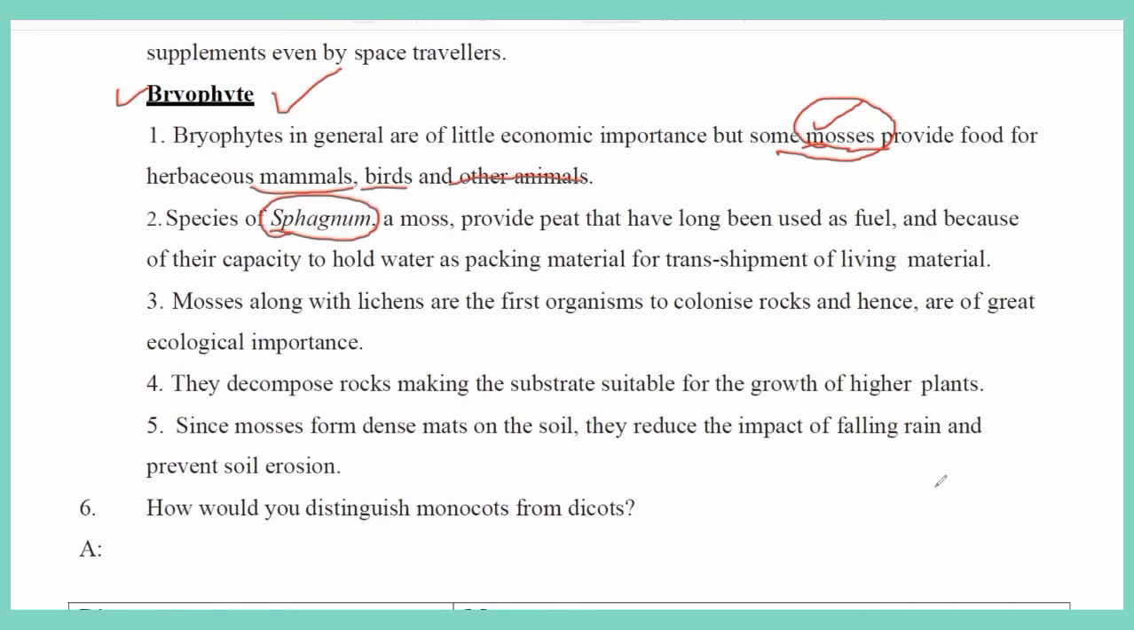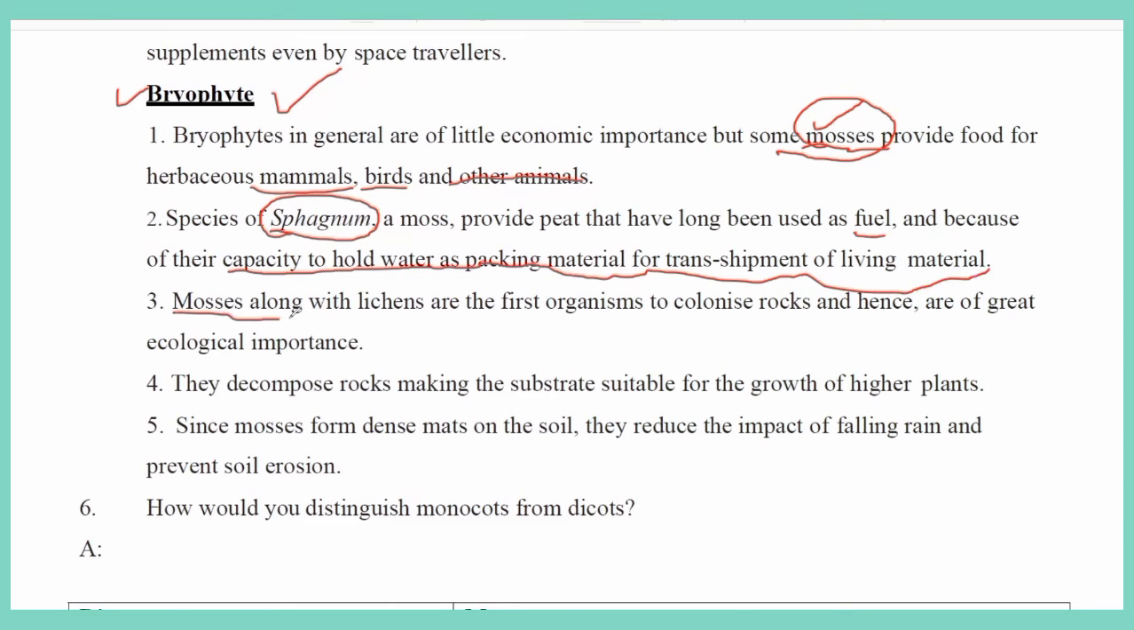Sphagnum belongs to bryophytes, and it is used in tissue culture to keep the tissue color. The culturing part should be kept in wet condition so that roots are developed from it by vegetative propagation. Sphagnum acts as peat, which has long been used as a fuel, and because of its capacity to hold water, it is responsible for storing water and transshipment of living material.